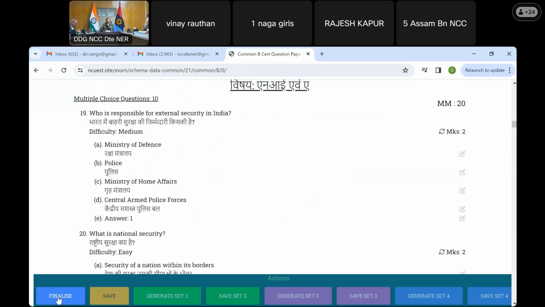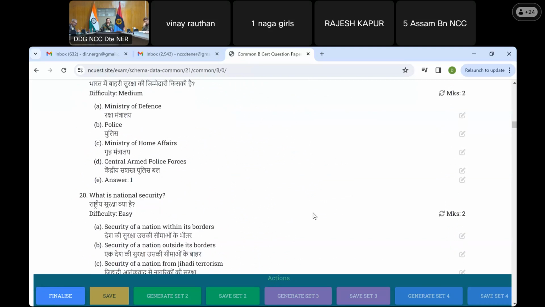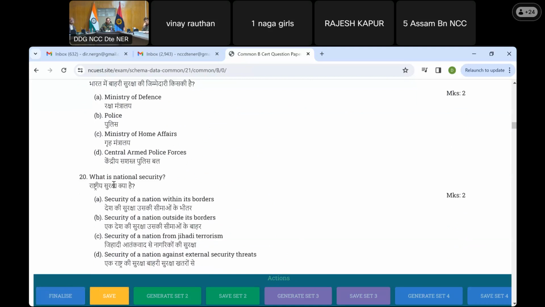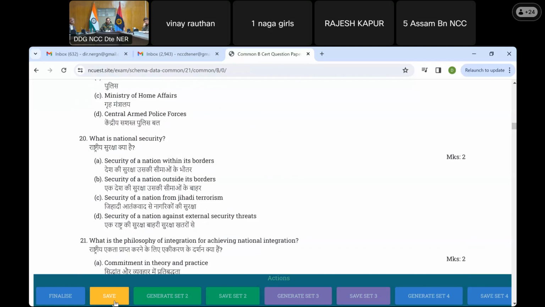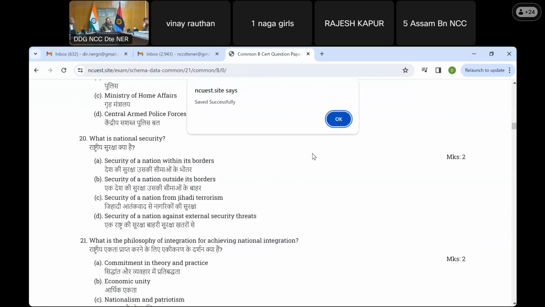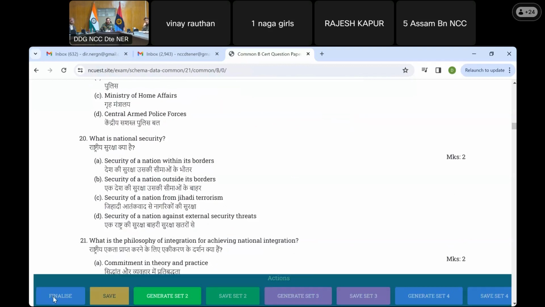So we click on the finalize button. The moment I click on finalize, editing options are taken out. The band at the bottom will also go when we save it. When we click on finalize, thereafter you will not be able to edit anything. If you feel that something went wrong, then you have to do the whole process again. So now I will show you this. The moment I say finalize, you are no longer able to edit or refresh because your paper is now locked. And when I say save, the first part, set one, is saved and that band has gone. The moment I click OK, it comes back. Now, the first part is saved.